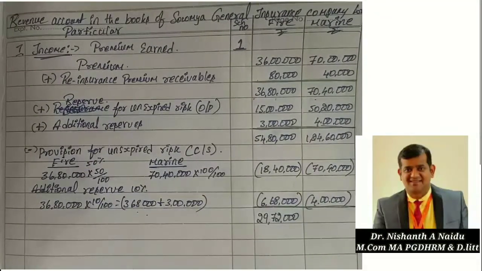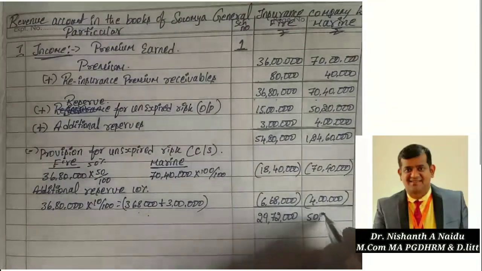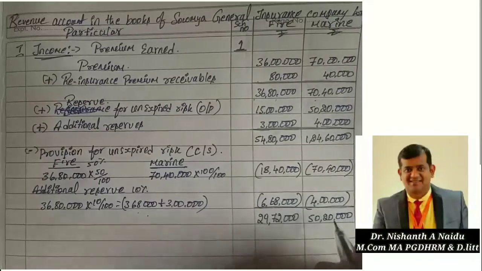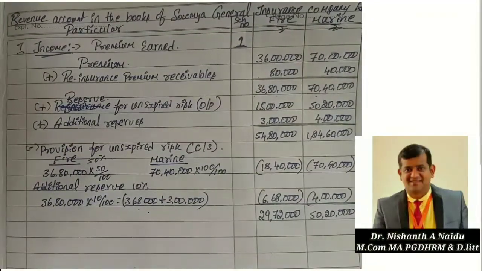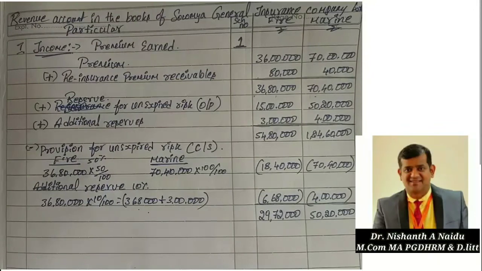For marine, 1,24,60,000 minus 70,40,000 minus 4 lakh comes to 50,20,000, correct? So write down 50,20,000. Clear?